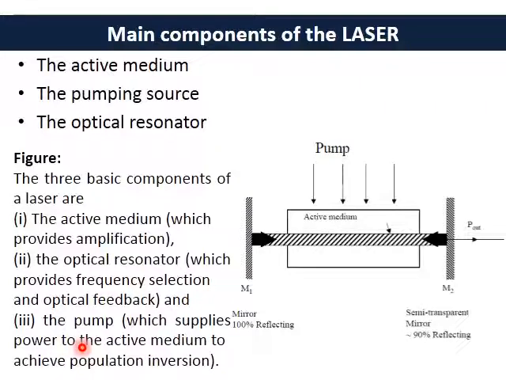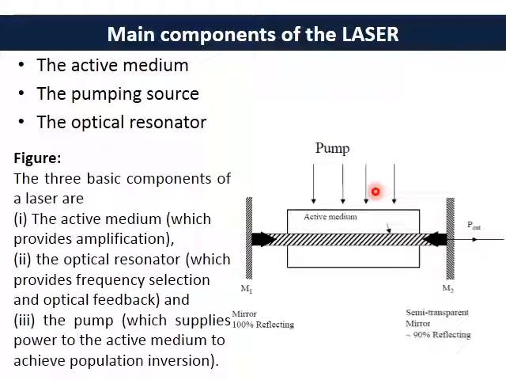So this supplies power to the active medium to achieve population inversion. Now what is this population inversion? As you can see, in stimulated emission, the emission takes place from the higher energy state to the lower energy state. For that we need to have more atoms in the higher energy state.